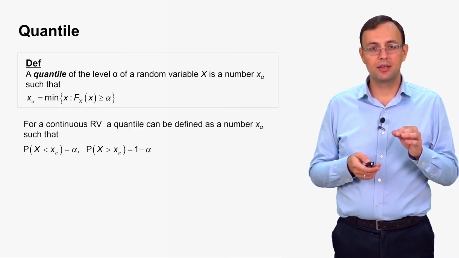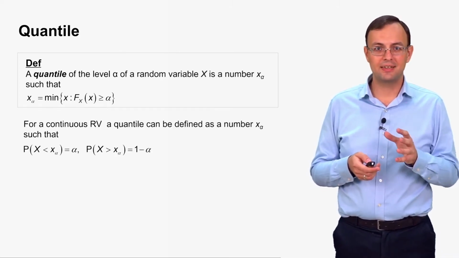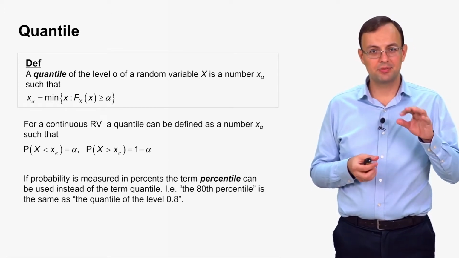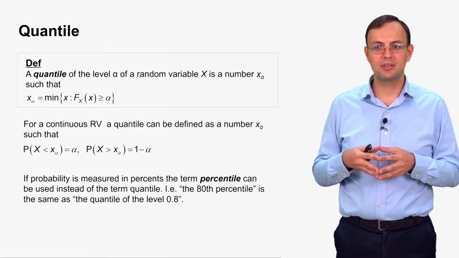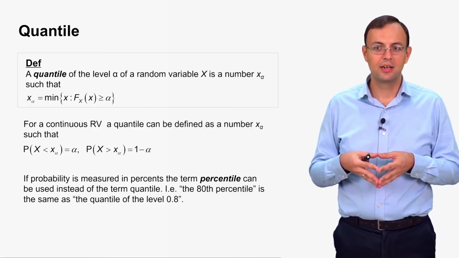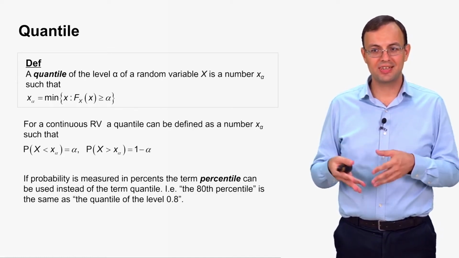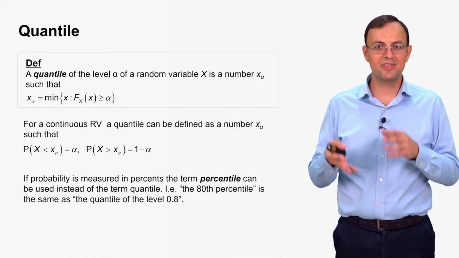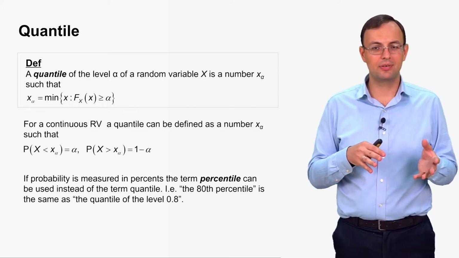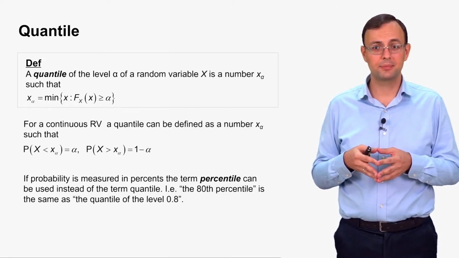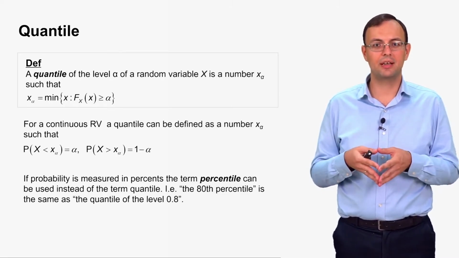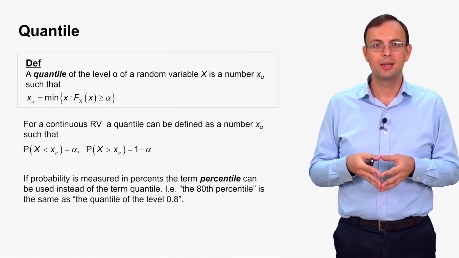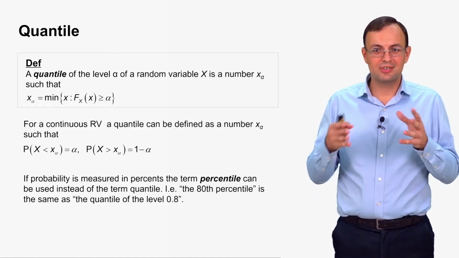If you measure probability not in decimal numbers between 0 and 1, but in percents, the term percentile is often used. So quantile and percentile are actually the same thing, just the terminology is a little bit different.